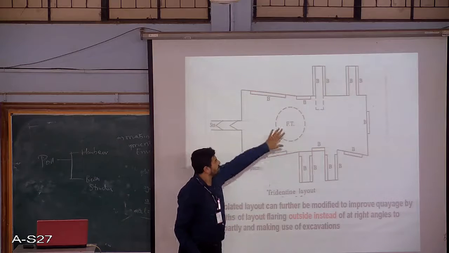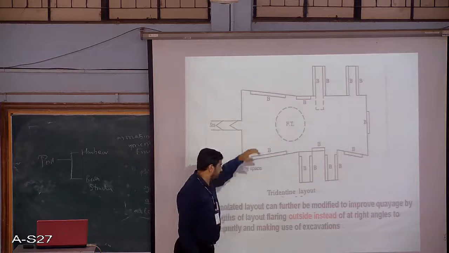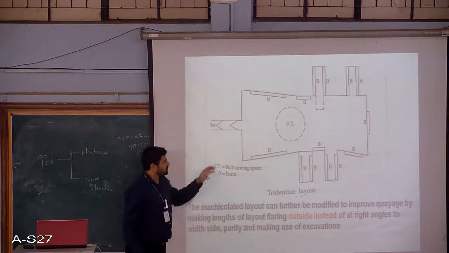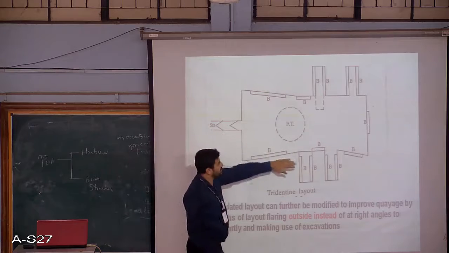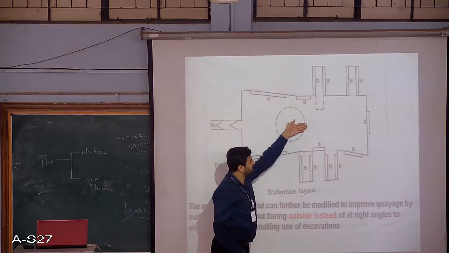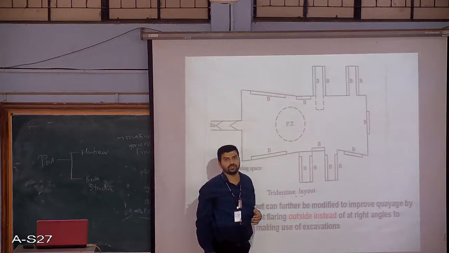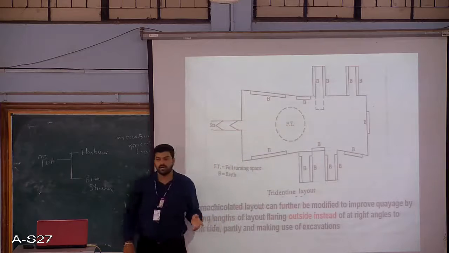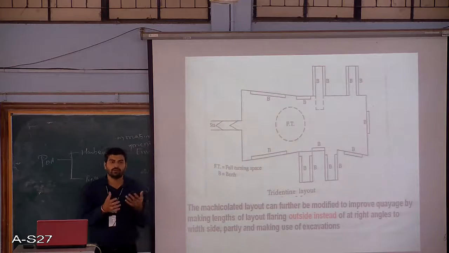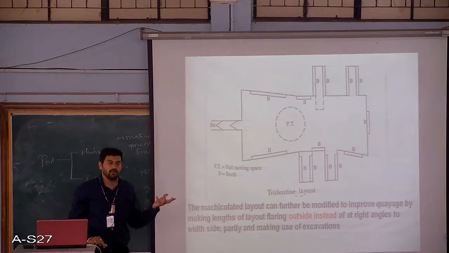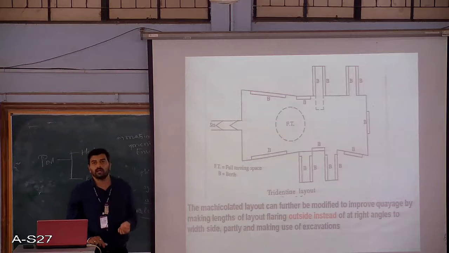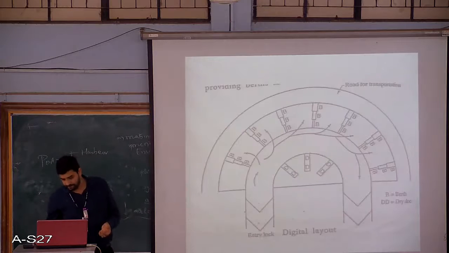So we are basically increasing the turning space that is needed for the ship. With the components which were there on the inside, we have just pulled them out to the outside. So this particular design is nothing but slight changes which we are making in the rectangular type of layout.